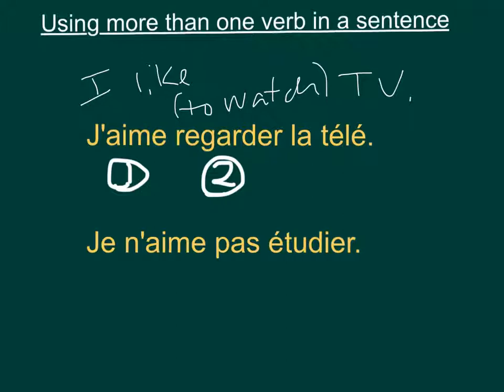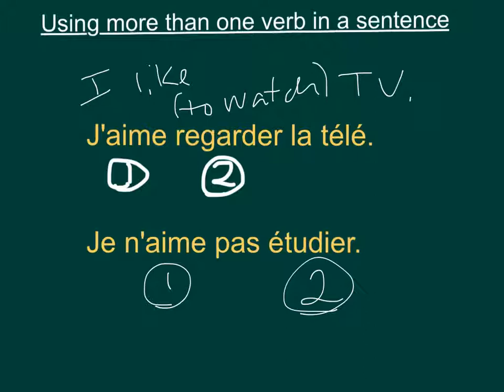So for example, if you wanted to make a list of things that you like, j'aime regarder la télé, j'aime jouer au sport, j'aime envoyer des textos. Okay? All of those verbs are going to be in their infinitive. They're not conjugated. Only the first verb is conjugated. Now, if you look at our second sentence on this page, you see that, again, we have two verbs. Okay? We have verb one and verb two. Okay? Aimer and étudier. What's different about this sentence is that we've also included some negation.